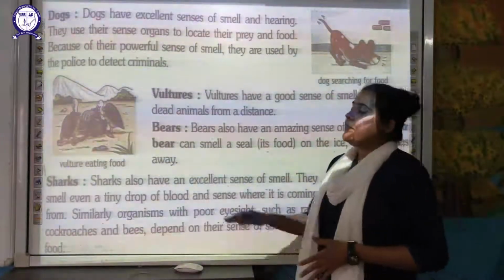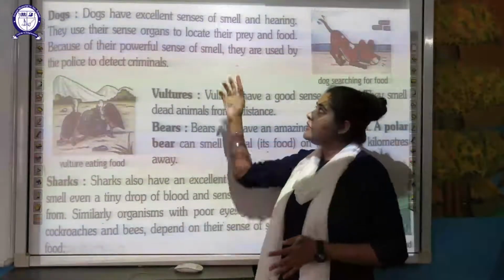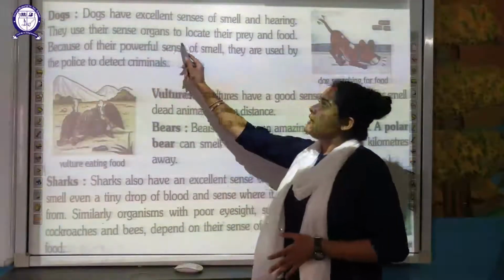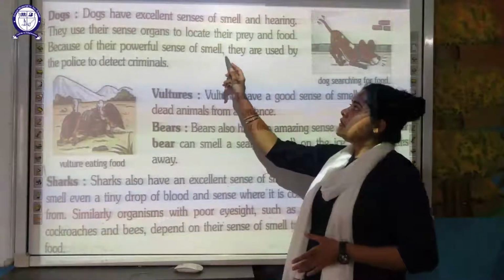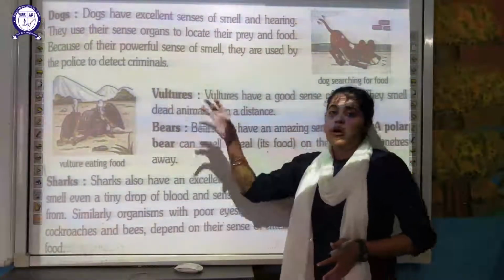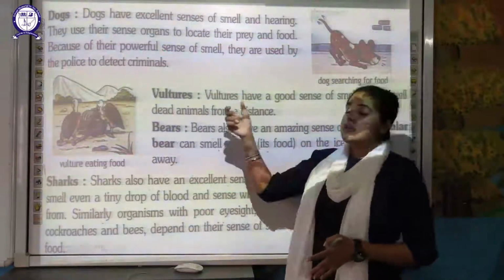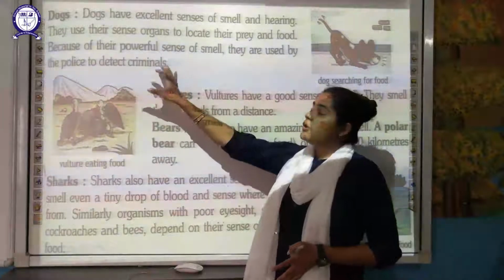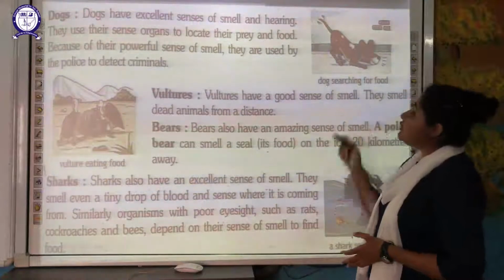Moving on to the next example, dogs. Dogs have an excellent sense of smell as well as hearing. They use their sense organs to locate their prey and find the food. Because of their powerful sense of smell, they are used by the police to detect crime and to detect criminals. Because they have a very good sense of smell and hearing, these dogs are trained by the police to detect different criminals. So here you can see the dog searching for food.